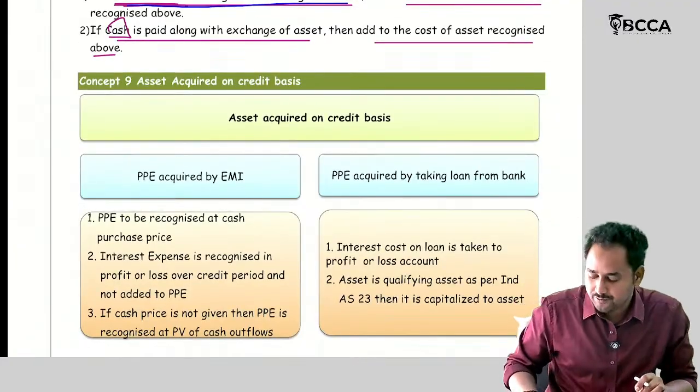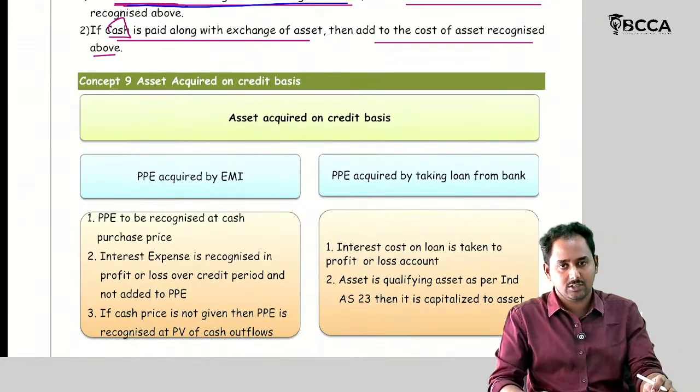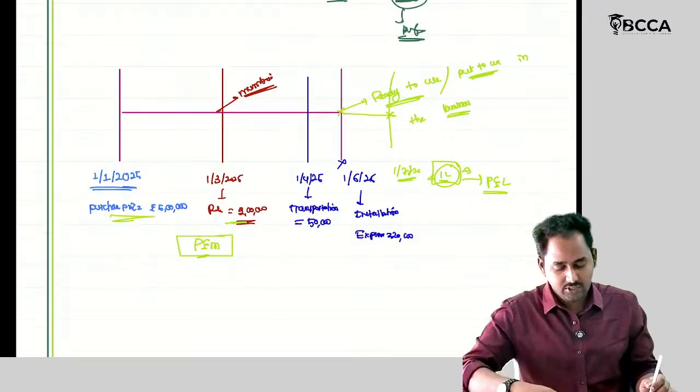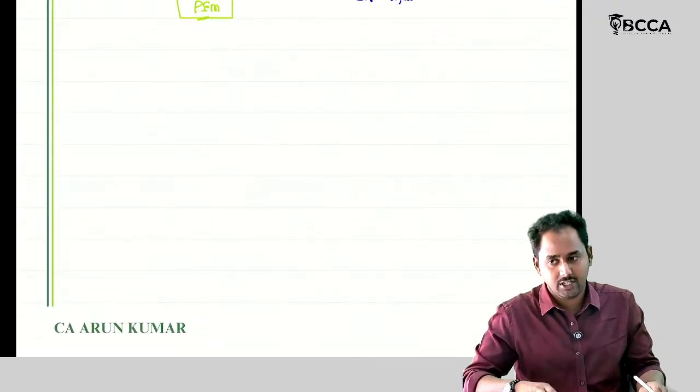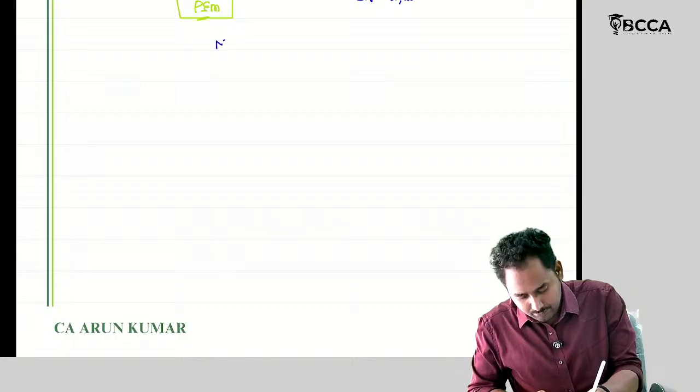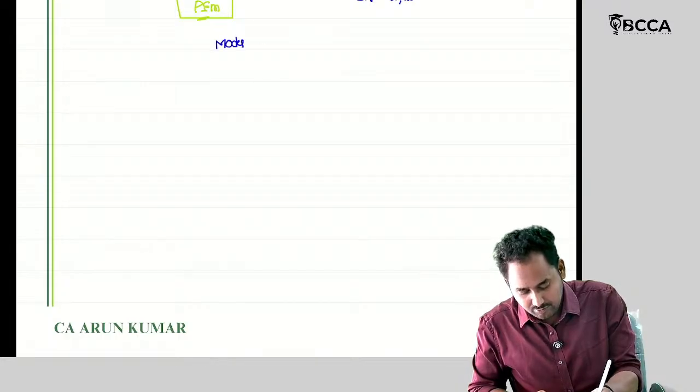Third, mode of asset acquired on credit basis. So I wanted to write modes of acquiring PPE.